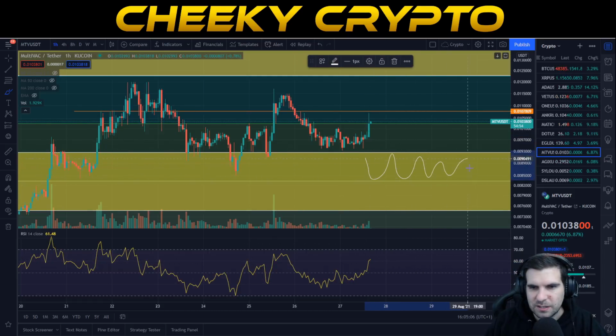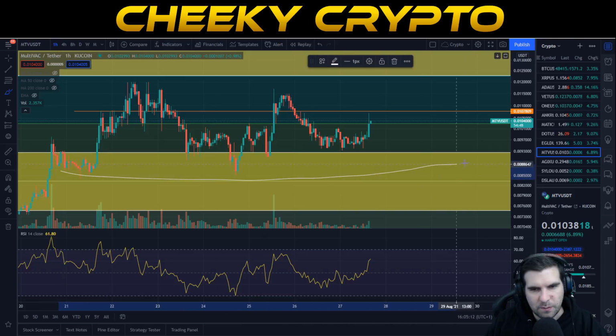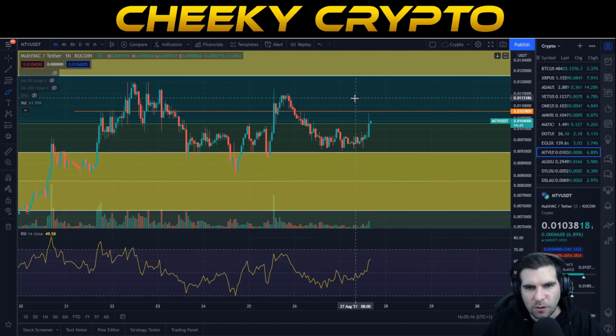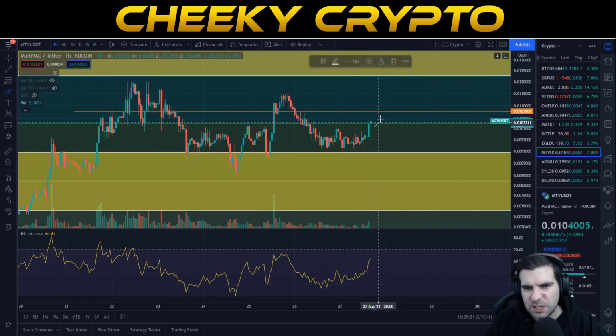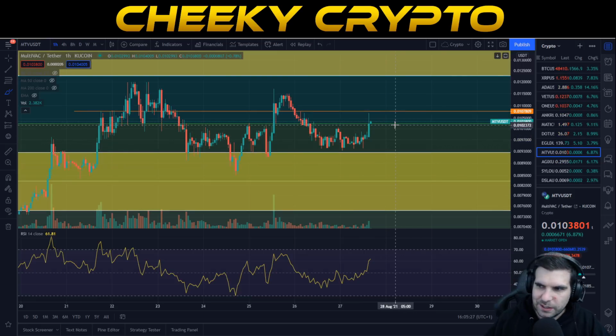And potentially coming right back into this yellow box area here. And again, this is an area that I think we're going to find very strong support on. So again, I wouldn't have a problem with buying necessarily down at this point, but I will do some specific videos on that in the future. Okay, so otherwise, I think for the most part, we should be pretty much comfortable with a bit of a pullback in the very near future. It's really hard to say for timing, but within the next 24 hours, I would expect that to happen.